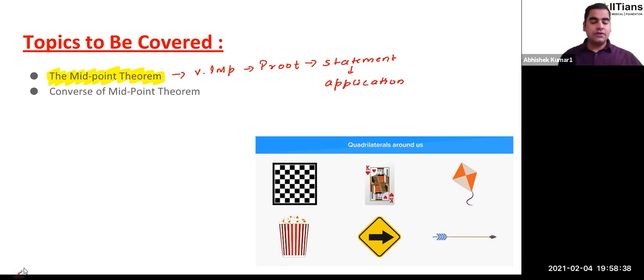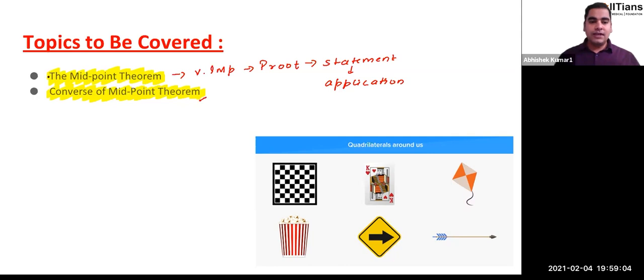The second thing we are going to cover in today's session is the converse of the midpoint theorem. In this second theorem, whatever will be provided to us in the midpoint theorem, that thing we are going to prove in the converse of the midpoint theorem, and whatever we proved in the midpoint theorem will be given to us in the converse. So we are going to discuss that as well.